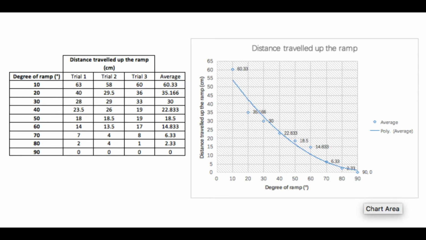Whilst the logic behind the results is accurate, there may have been an occurrence of random errors. As the experiment was presented outside, wind may have had an impact on the speed of the ball by decreasing its velocity. This could have been avoided by doing the experiment within an enclosed environment.